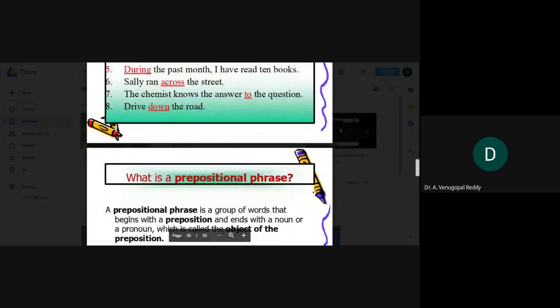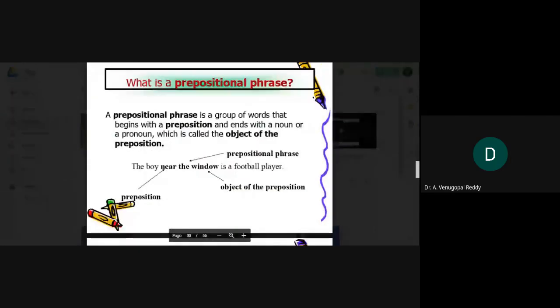Let us see prepositional phrases. A prepositional phrase is a group of words that begins with a preposition and ends with a noun or pronoun, which is called the object of the preposition. Let us see the sentence. The boy near the window is a football player. Here, the boy is the subject. Near the window is a prepositional phrase. Near is a preposition. Window is the object of the preposition.